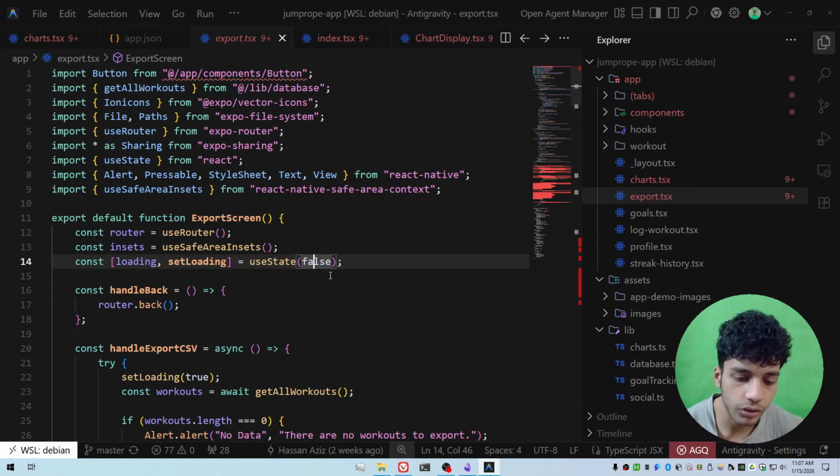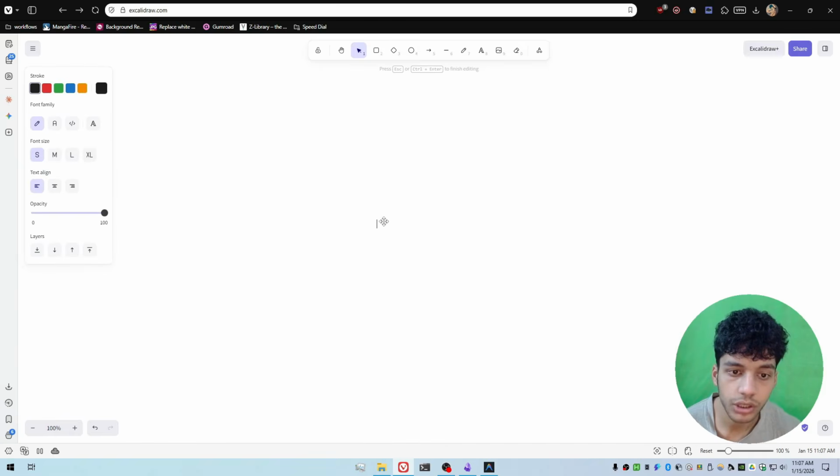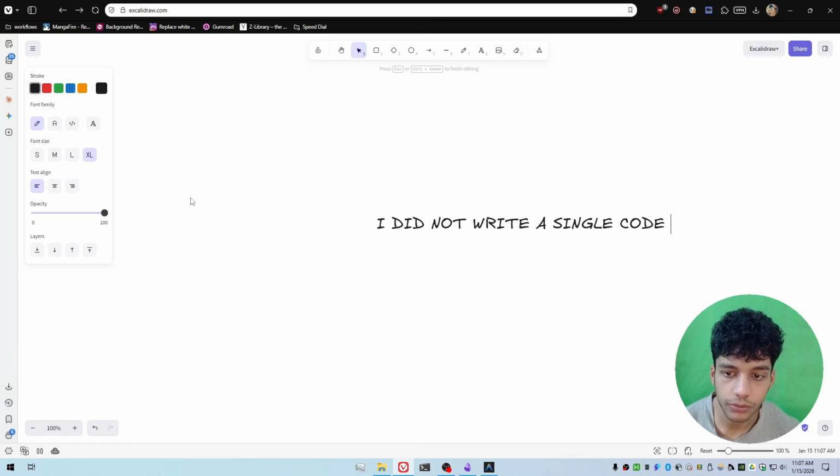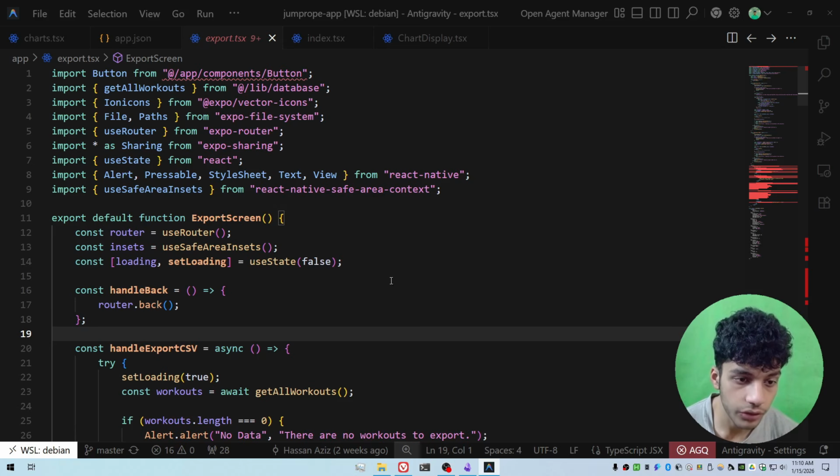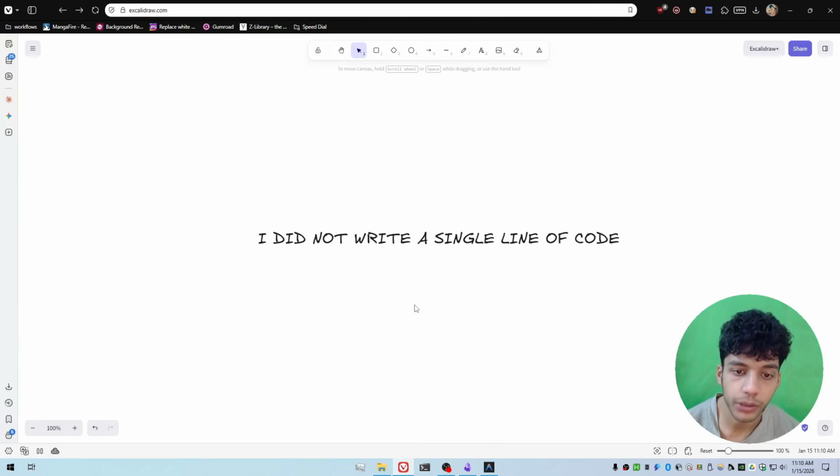But let me make something absolutely clear before we go any further. I did not write a single line of code, and I wish I could type as fast as I can speak, but I did not write a single line of code for this application. Everything was written by AI, all of it, every single line of code. This is more than 7,000 lines of code, and all of it was generated by AI. So let's talk about how to build a production grade application like the one I just built using AI to write all of the code.